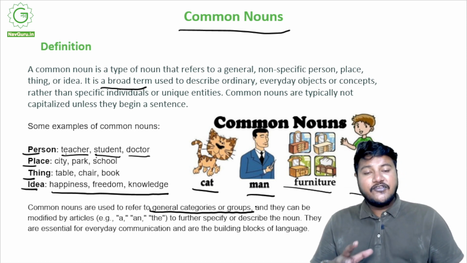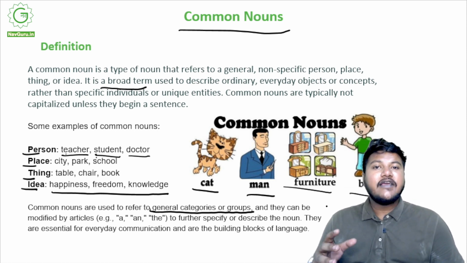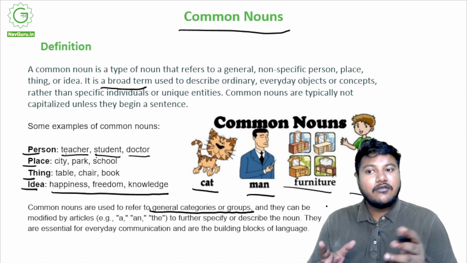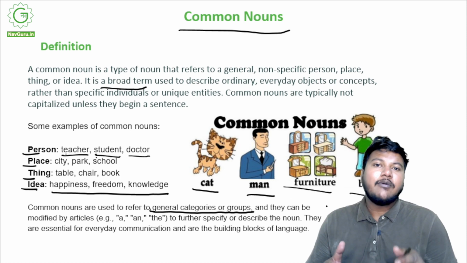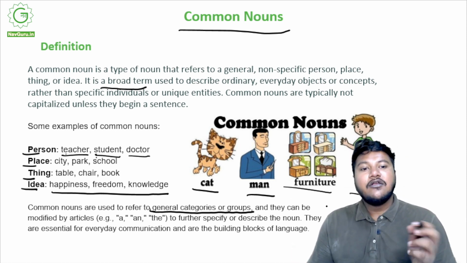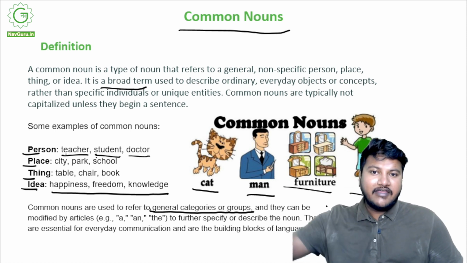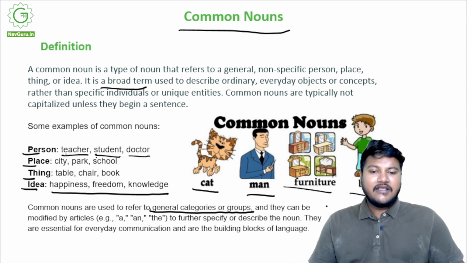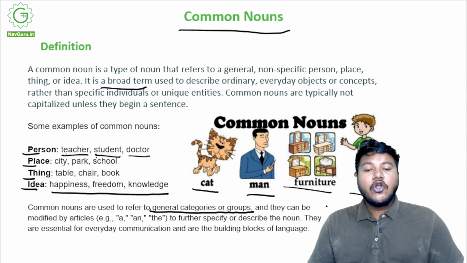So common nouns are essential for everyday communication, and they are the building blocks of language. Because if you try not to use common nouns while you are talking to someone, you will realize very soon that you cannot talk to anyone at all. So common nouns are very important, and their day-to-day usage is basically the building blocks of this language, right? The English language that we are learning right now. So this is a common noun, a type of noun that refers to a general, non-specific person, place, thing, or an idea.